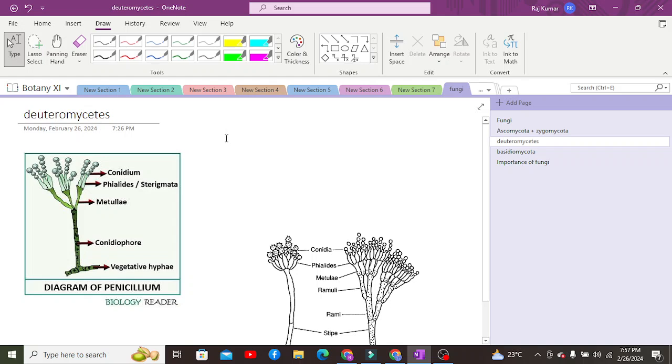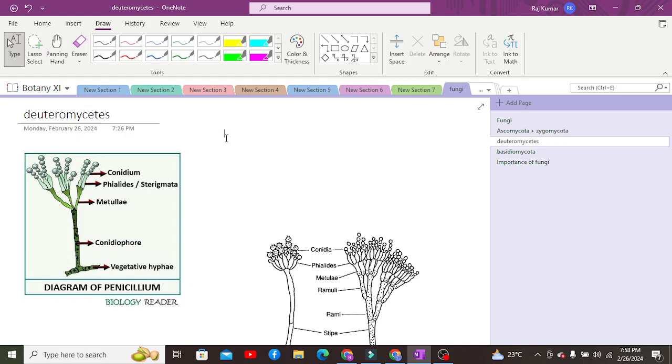These are named imperfect fungi on the basis of their most uncommon characteristic, which is that they do not have any sort of sexual reproduction. Sexual reproduction is not observed. These basically were associated with different phyla; most of them were associated with Ascomycota, while some were also associated with Basidiomycota and Zygomycota.